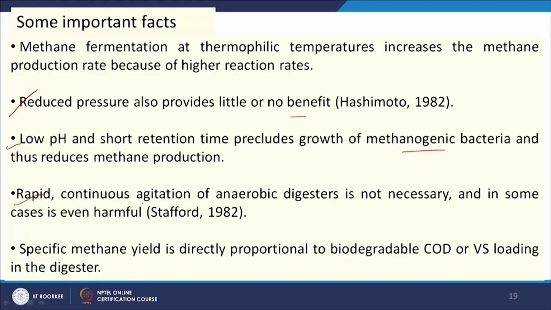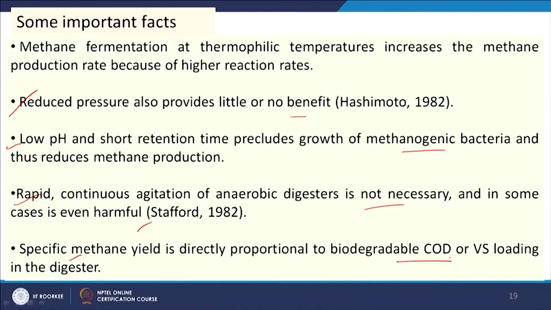Rapid continuous agitation of an anaerobic digester is not necessary, and in some cases it is even harmful. And the specific methane yield, that is how much methane will be produced per unit mass of substrate, will depend upon the volatile matter content in it, that is, how much biodegradable COD or VS loading there is.